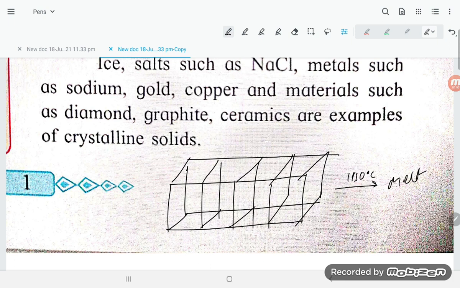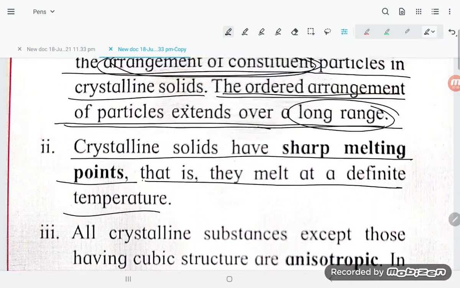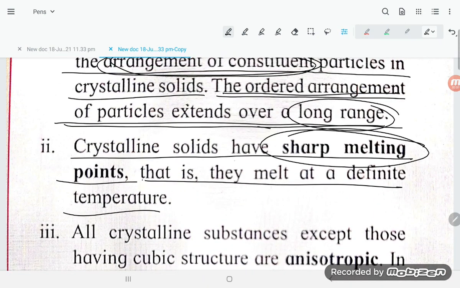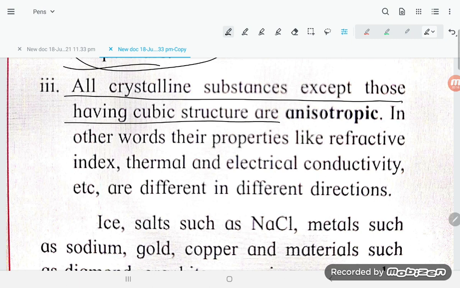If you are heating at a temperature of 1100, it will not melt. It is not like it will start melting at 1100. If the temperature reaches 1150, then only it melts. It means it has a sharp melting point, or a definite melting point, or a fixed melting point.